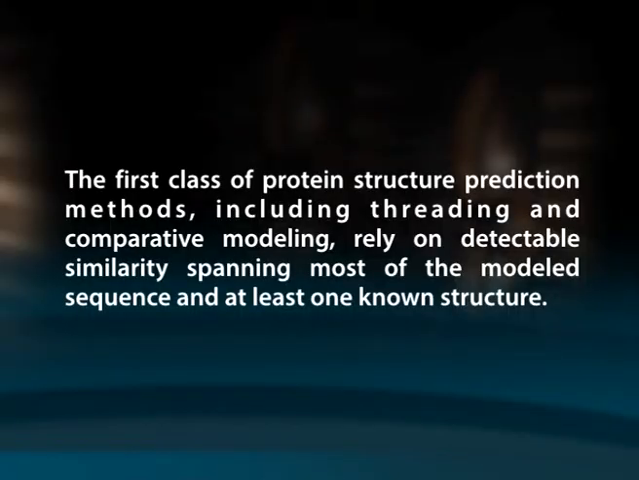using an experimental method. The first class of protein structure prediction methods, including threading and comparative modeling, rely on detectable similarity spanning most of the model sequence and at least one known structure. The second class of methods, de novo or ab initio methods, predict the structure from sequence alone without relying on similarity at the fold level between the model sequence and any of the known structures.